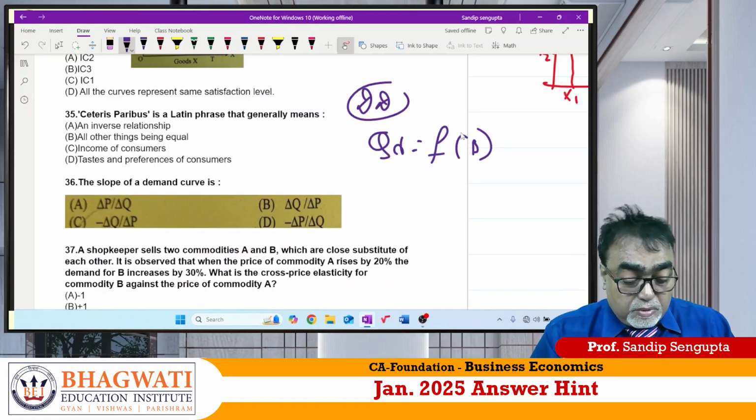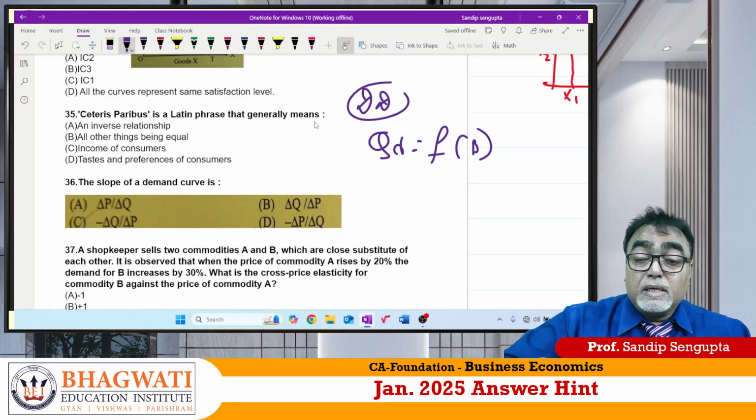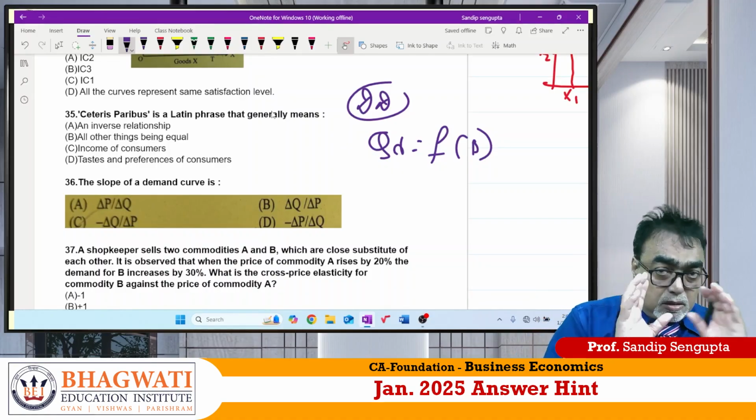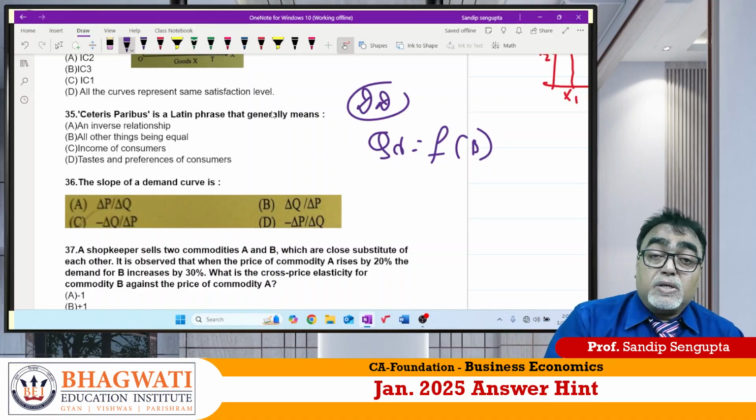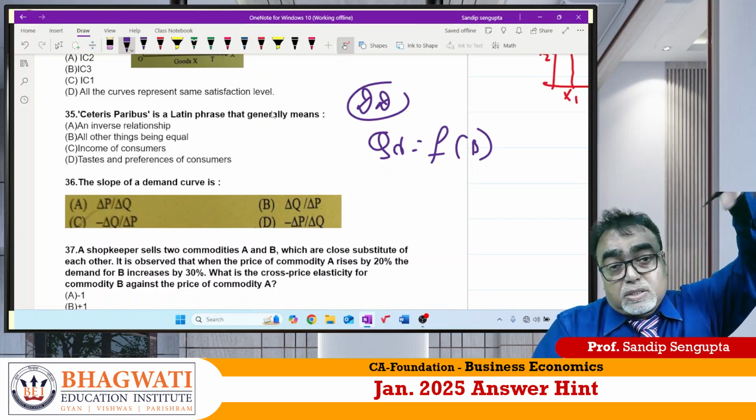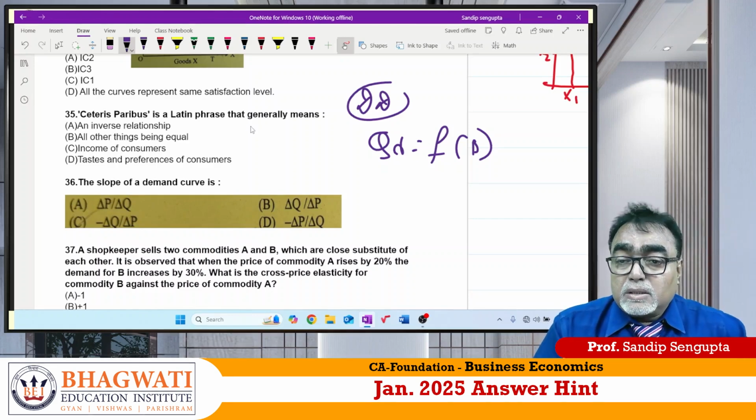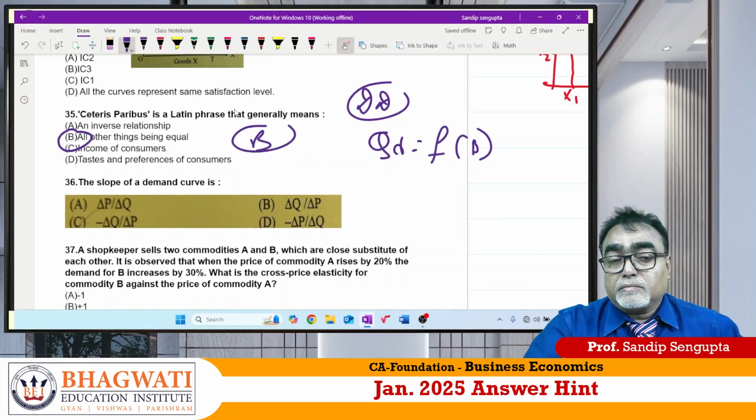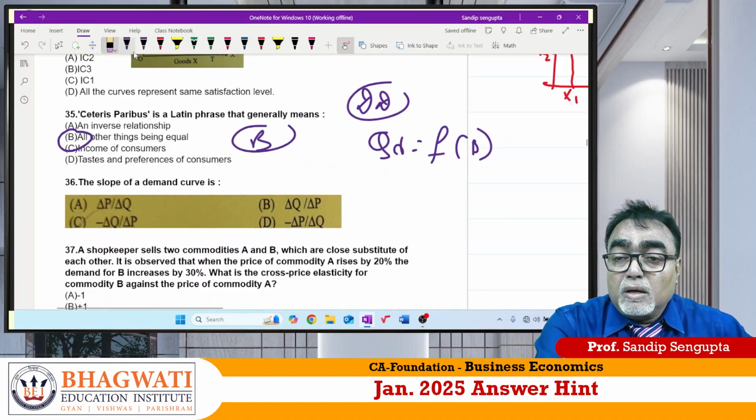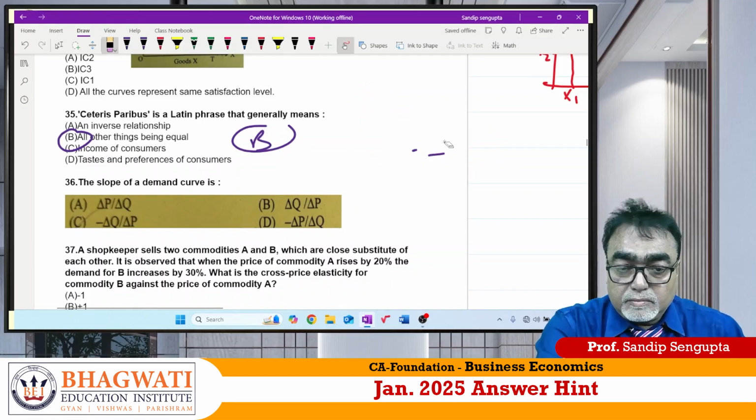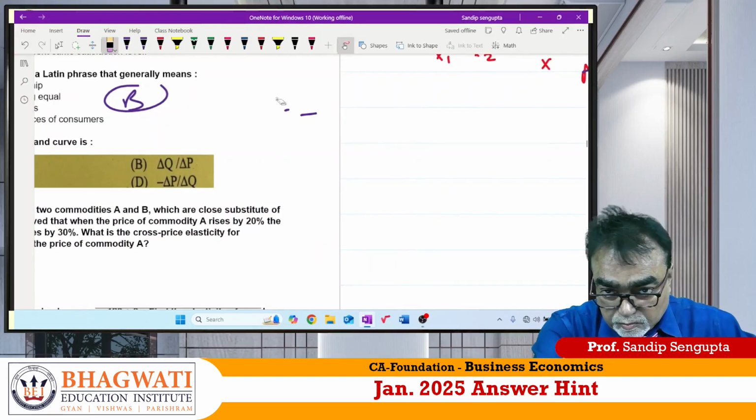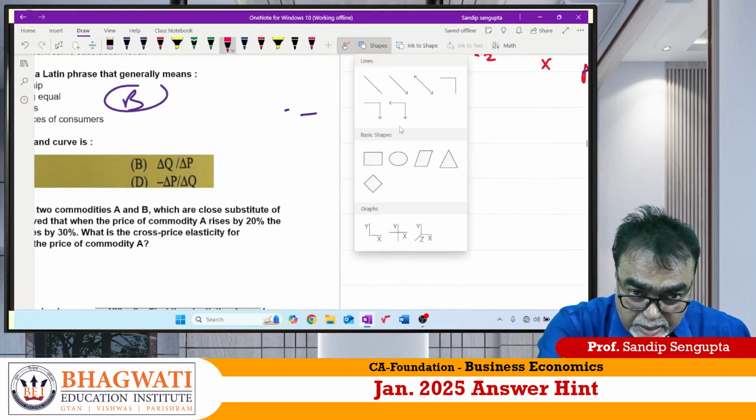That is why Professor Marshall at that time said that when you consider any composite analysis, obviously you should consider two variables at a time. The rest of the world remains the same. The answer to 35 is all other things remaining constant. B. Now 36. Slope. Careful. Let me make this diagram so that you can understand.